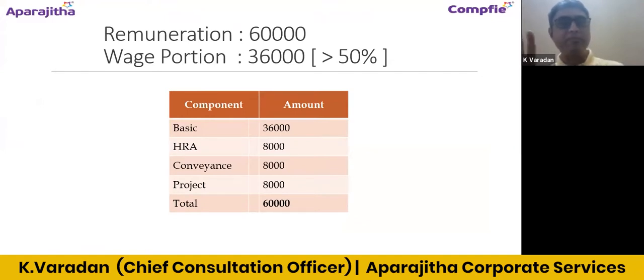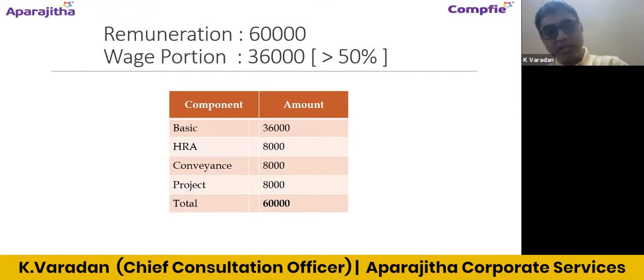But if it is less than 50%, I have seen cases where the monthly salary of an individual happens to be say 80,000, whereas the basic alone is 10,000. Others are all 70,000 in different allowances, right? In that salary structure, I think that may not be sufficient. That is to be definitely revisited. Otherwise, I think they cannot comply with the new provisions.